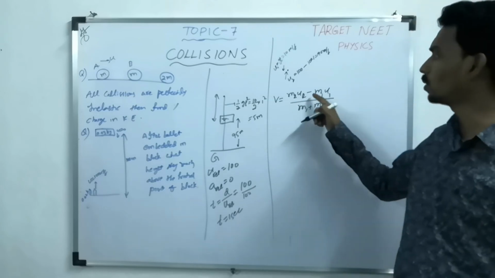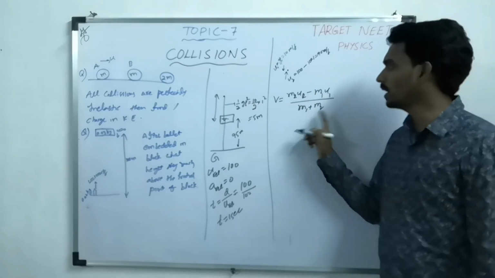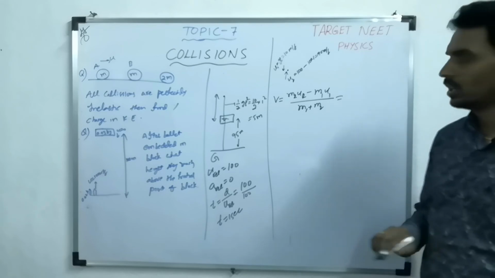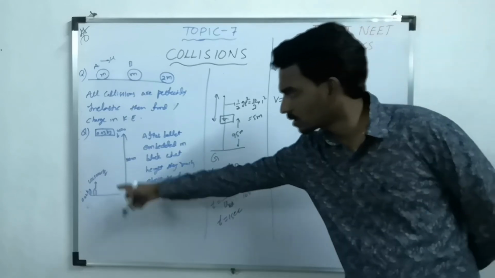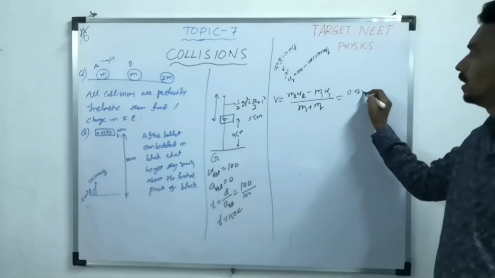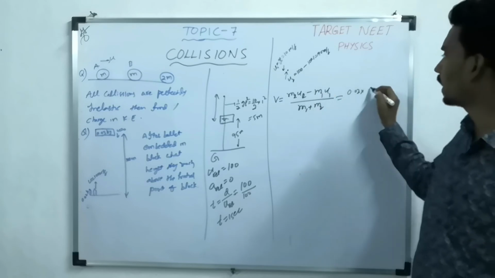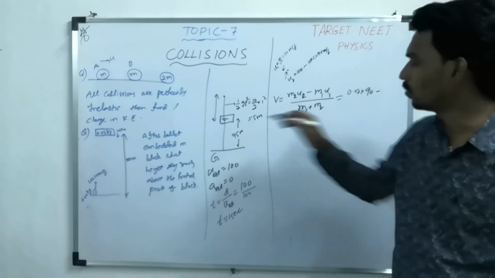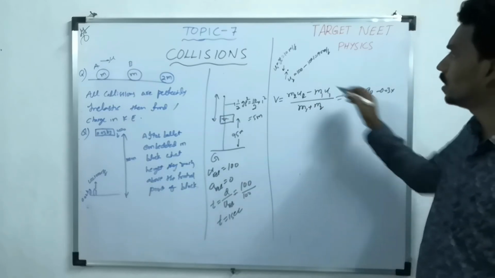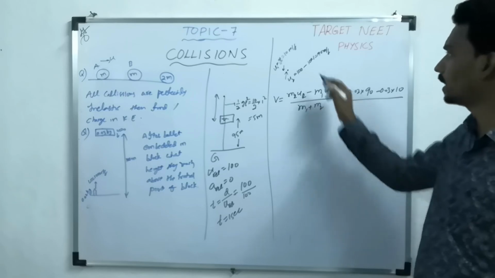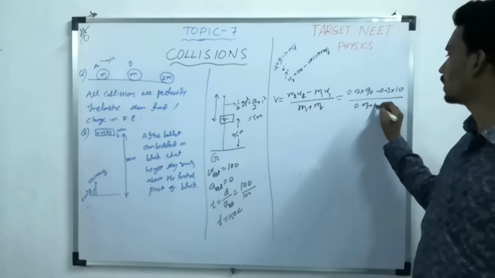Now m2, the bullet mass, is 0.02, into 90, minus m1, the block mass, 0.03, into 10, divided by 0.03 plus 0.02.